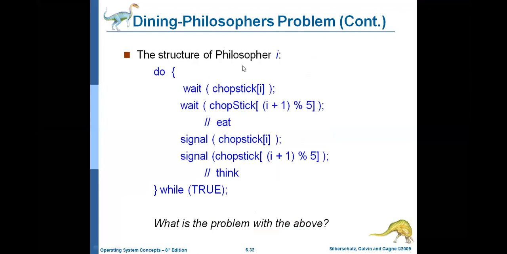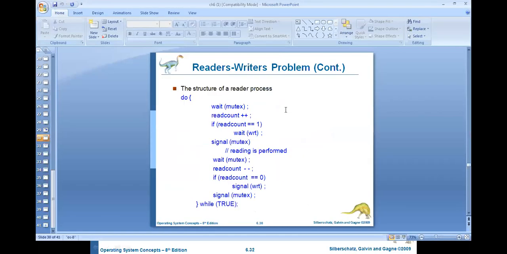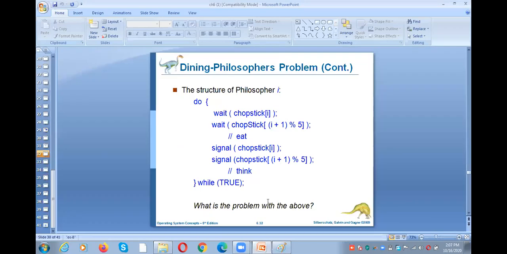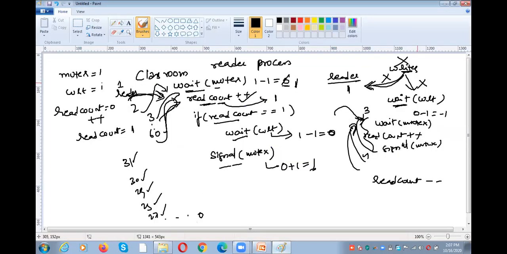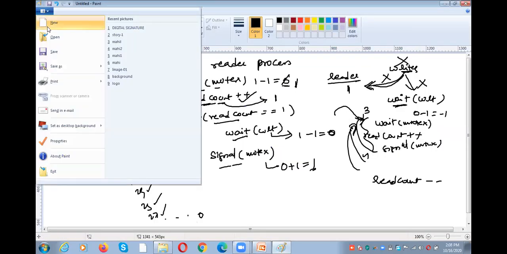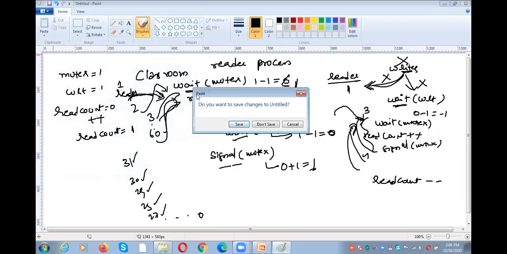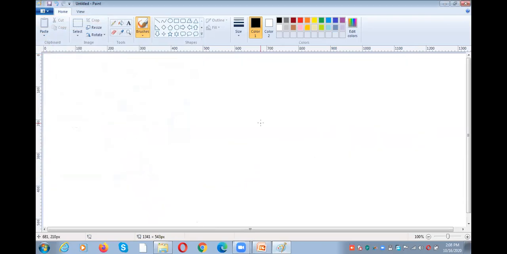Whenever the philosopher is willing to take the food, he needs to perform the operation on two chopsticks. What are the two chopsticks? Chopstick of i and chopstick of (i plus 1). I will explain with the paint. I already told you the number of philosophers.